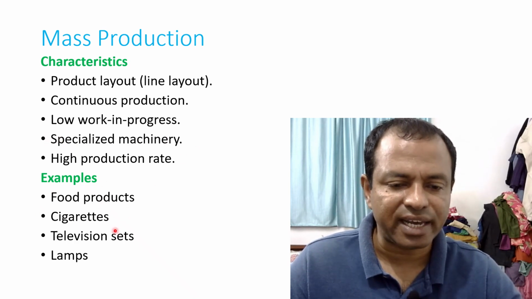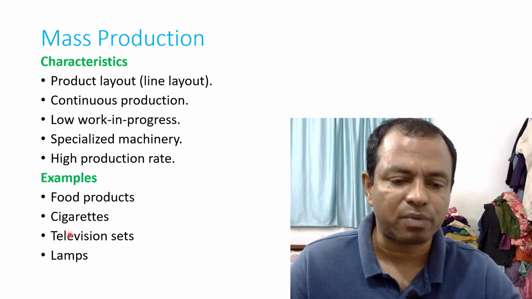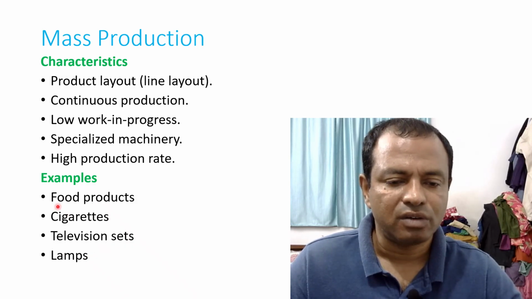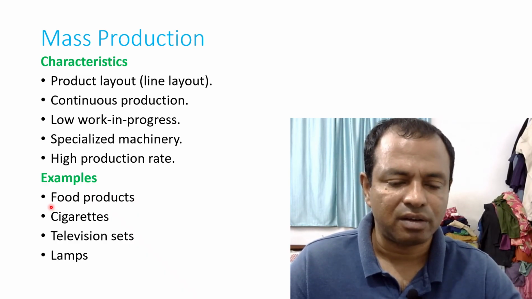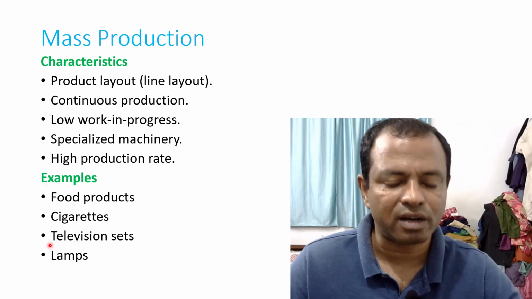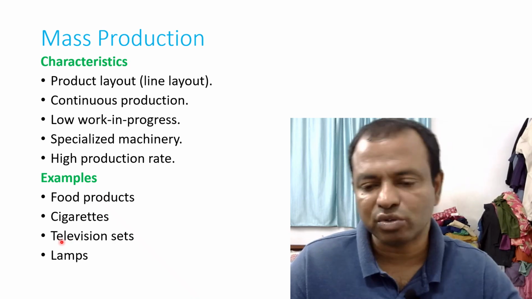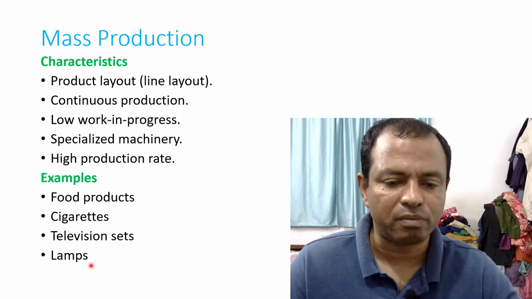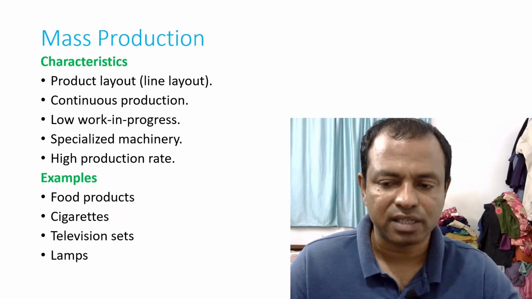Examples are food products, cigarettes, television sets, lamps, etc. In this case, we know that thousands or lakhs of products are produced in numbers. Food products like potato chips, less varieties there, lakhs of packets of potato chips are produced. And cigarettes, like that. Television sets, once a particular television set is designed, they make it in large quantity. And small cars sometimes are produced in large quantities. That is also an example of mass production. Then lamps, bulbs, etc.